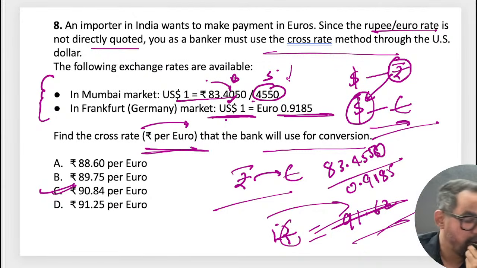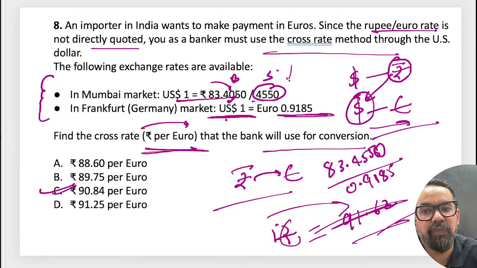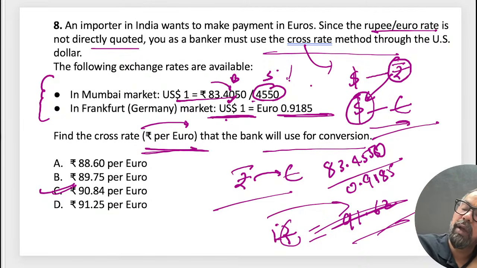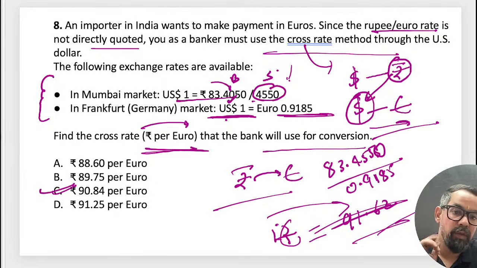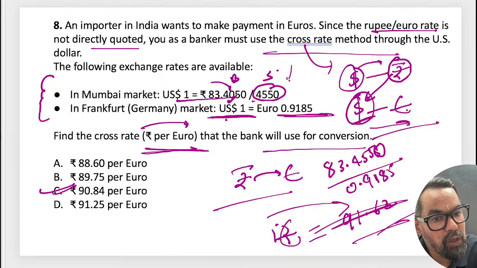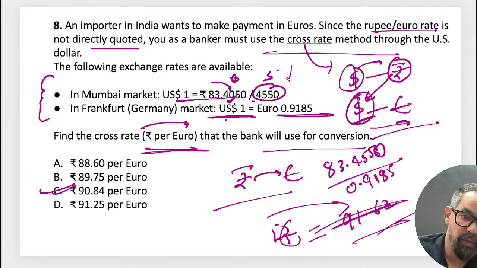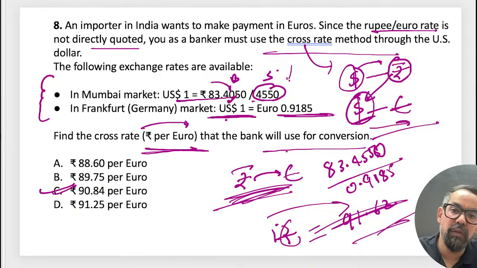Okay, Munisami sir, see, this is the case. The case is basically cross rate. Okay, this is cross rate. What is cross rate? Why do we use cross rate? See what happens, we have a currency pair, we have dollar and INR direct conversion rate as per the question. Dollar and euro is also directly quoted in the market, but the problem is we have to make the rupee conversion of euro to rupee, but we do not have any direct quotation between these two currencies. So what can we do in this situation? We have to use dollar as a chain.